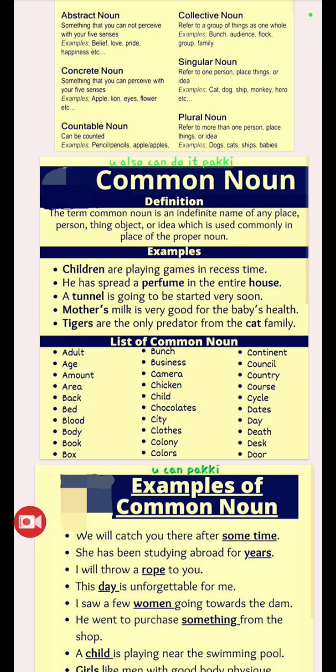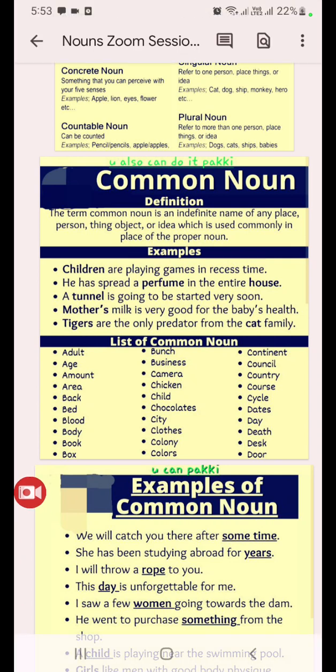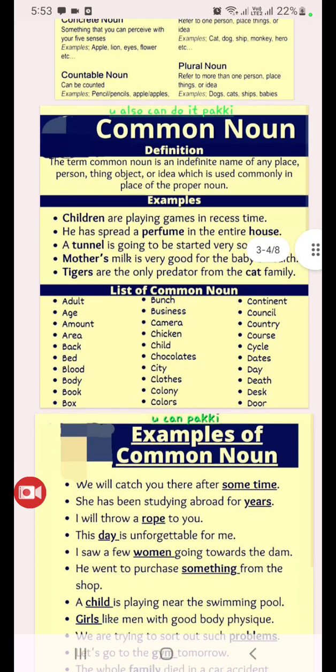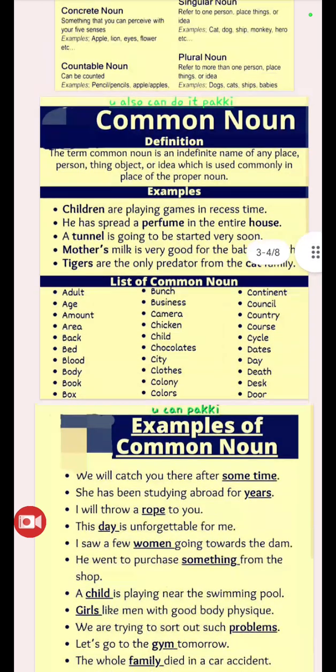List of common nouns. Adult, age. Now you don't know about my age, so can you find my age? No. List of common nouns. Amount, area, back, bed. If you don't know the meaning of these words, you can put it in the comments. Okay.